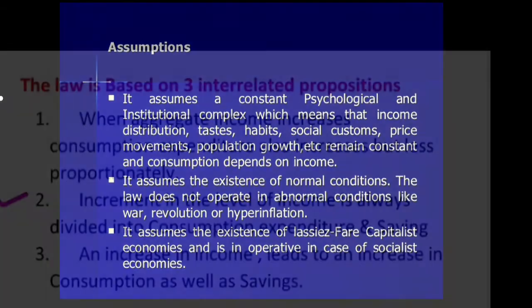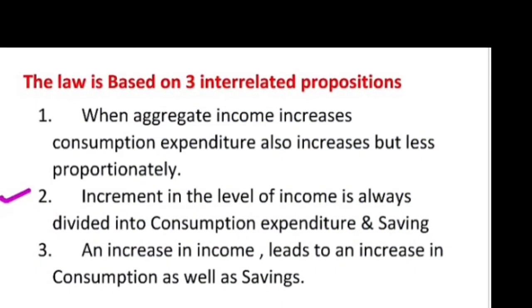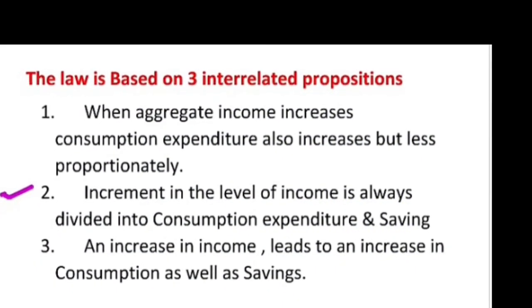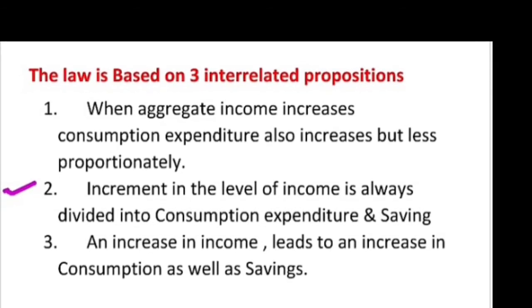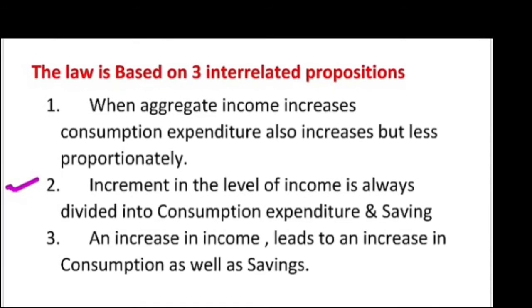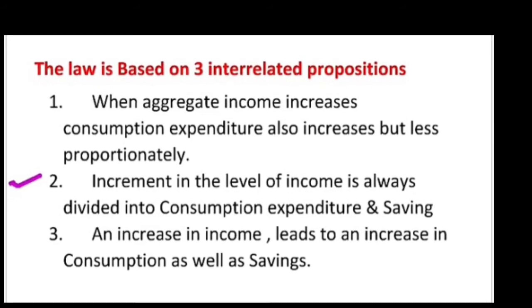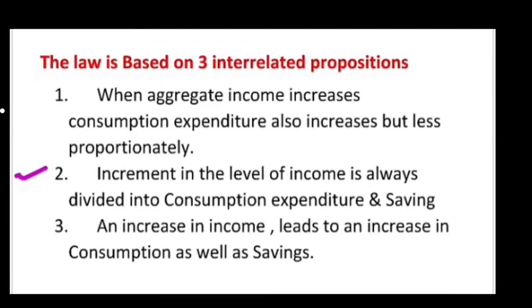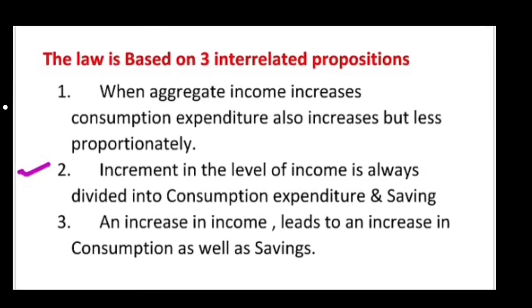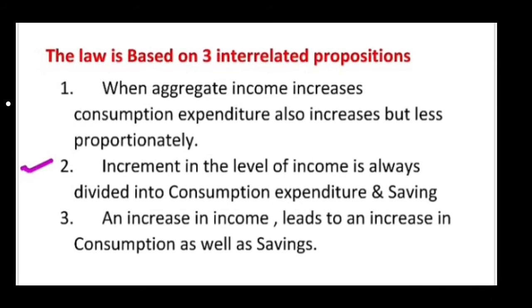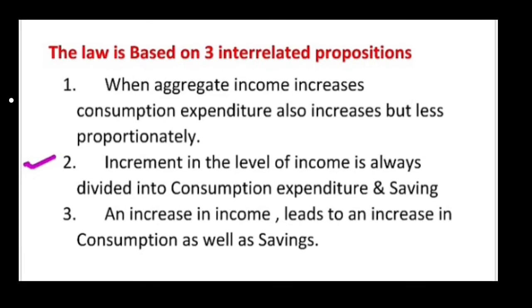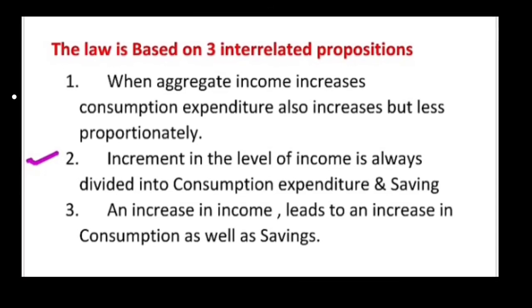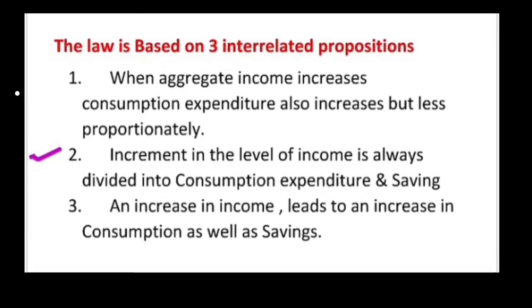This law has three propositions. They are as follows. When income increases, consumption expenditure also increases, but by a smaller amount. The increased income will be divided in some proportions between consumption and savings. Increase in income always leads to an increase in both consumption and saving. These are all the three propositions by psychological law of Keynes.